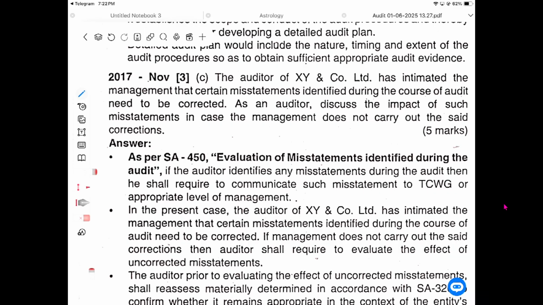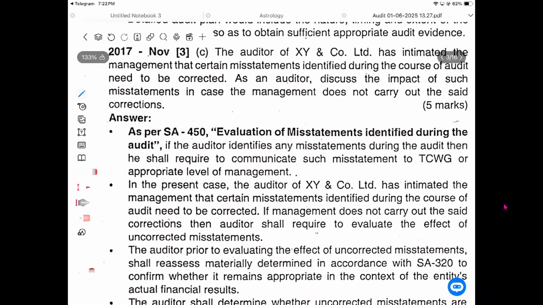If they didn't change the statement and there is no reply regarding it, you qualify the audit report based upon the materiality of the misstatement. You give either an adverse report or a qualified audit report, based on the pervasiveness of the situation.